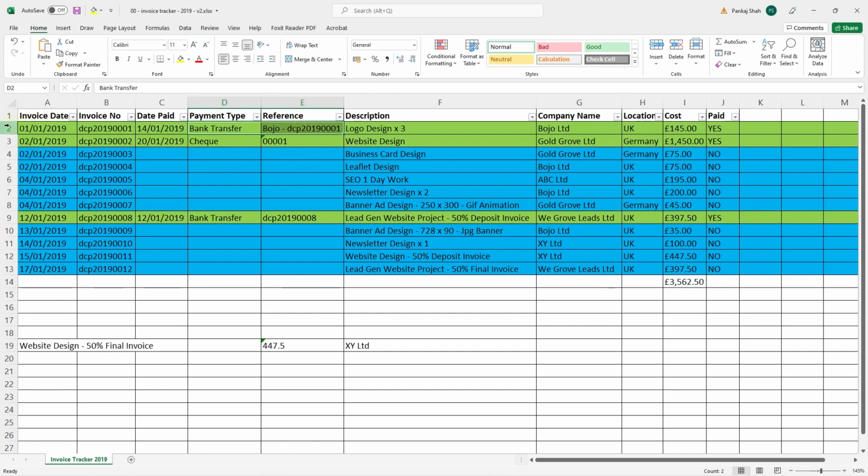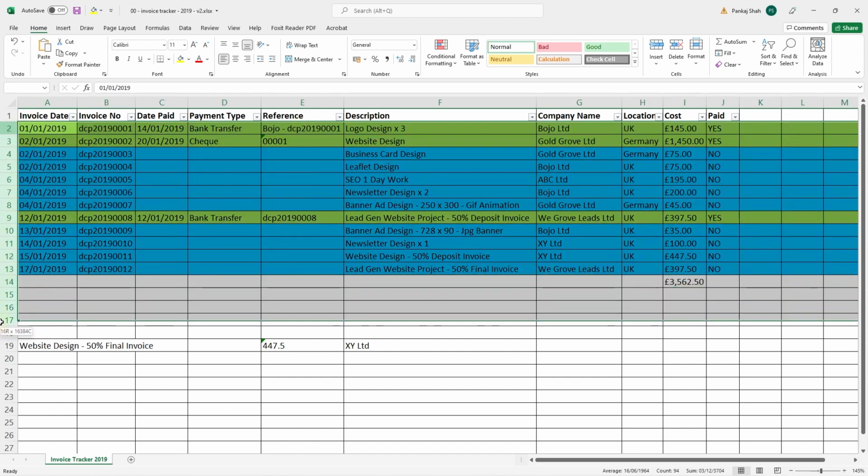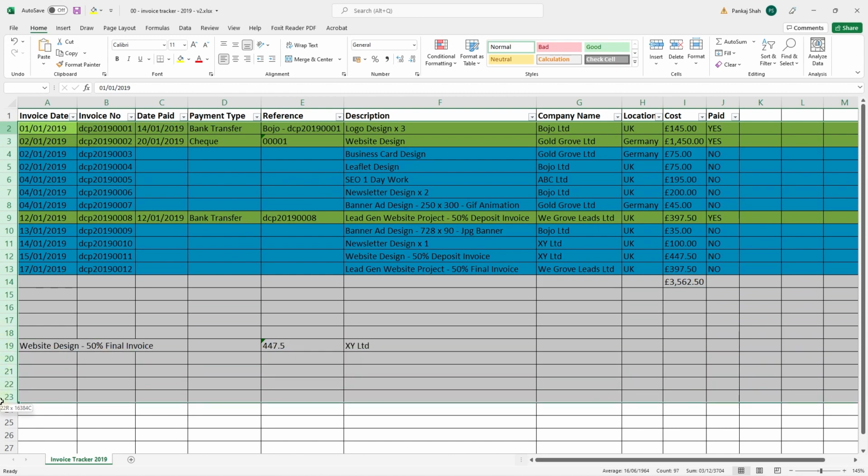So you can imagine over a period of a year, you're doing the data entry into here. And this is just about tracking information. This is not creating an invoice. This is just tracking the information. What invoices have you sent out and which ones have been paid and which ones haven't been paid. So for me, this is most critical, because if you don't know who owes you money, you've got a problem in your business. And that's where I started from, right?